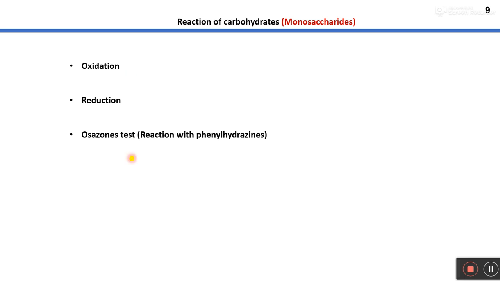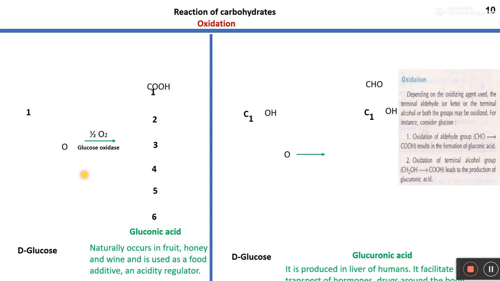And there is another reaction, that is the osazone test. In the osazone test, we generally react the monosaccharide with phenylhydrazine. This is a special kind of monosaccharide test through which we can determine which kind of monosaccharide we have in our sample. So let us discuss all these three reactions of monosaccharides one by one.